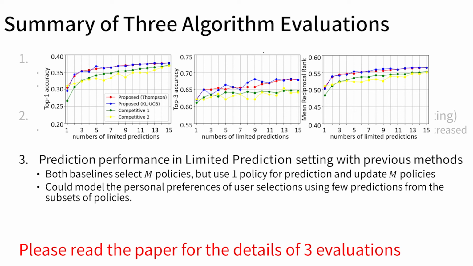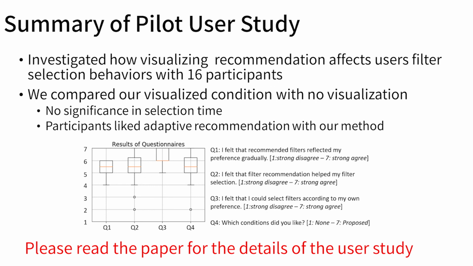This slide shows a brief summary of our pilot user study. We investigated how visualizing recommendation affects users' filter selection behaviors. We recruited 16 participants. In the user study, we compared our visualized condition with no visualization in 100 filter selection tasks. The result indicated no significance in a metric of selection time. However, in subjective metrics, the participants overall liked our visualized condition. The subjective results indicate that our recommendations reflect target user preferences and give participants cues to make satisfying filter selections.